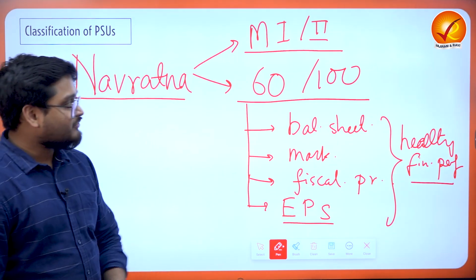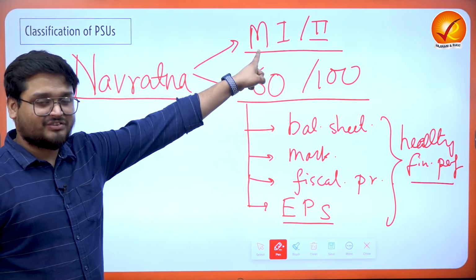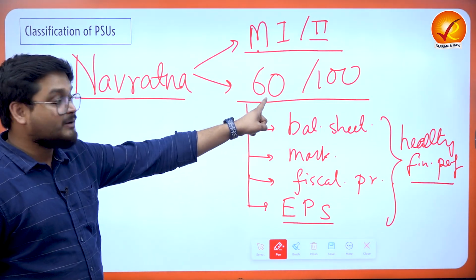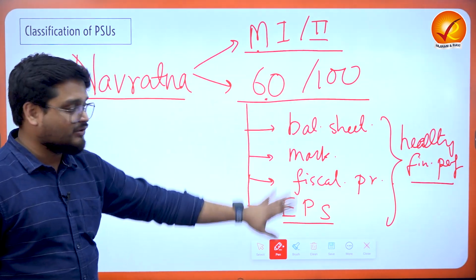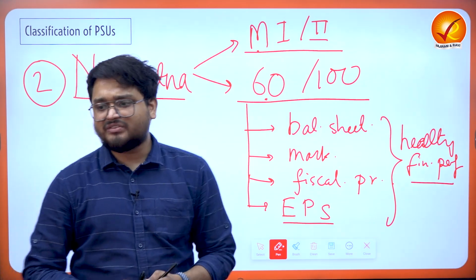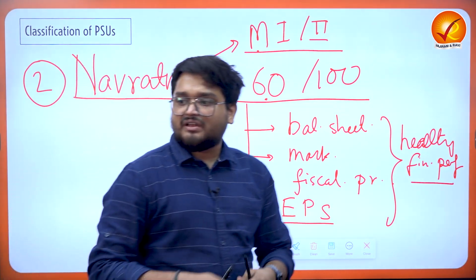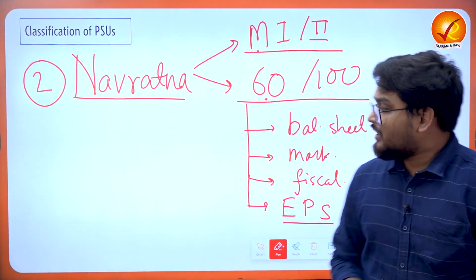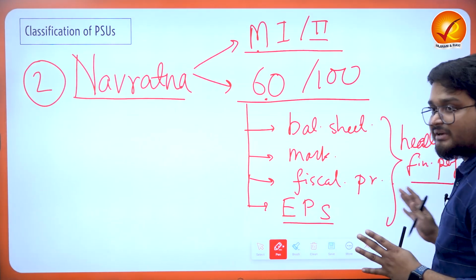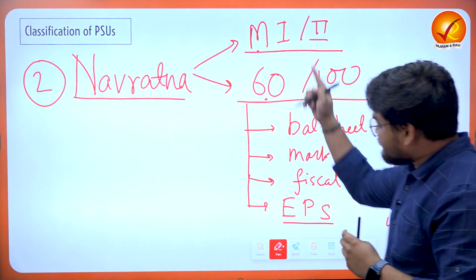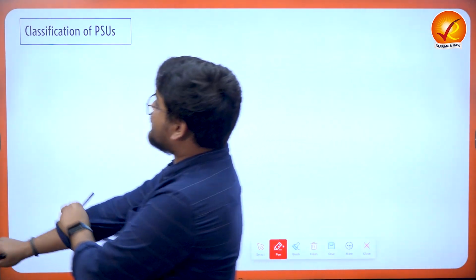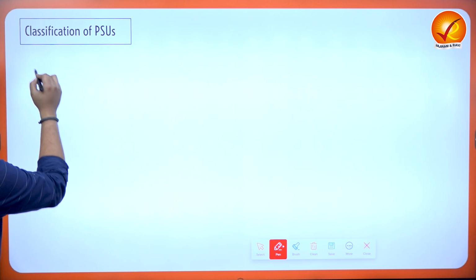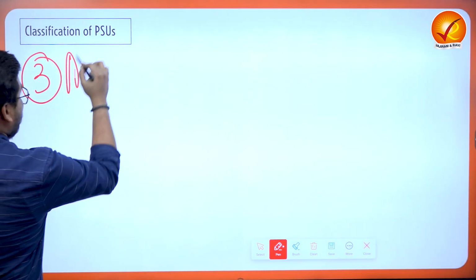That means firstly it should already be a Mini Ratna status 1 or 2 company, and finally it must get more than 60 out of 100 score in these parameters. The other parameters will be, say, cost of services, the net profit and various others, right? So this is your Navratna status, and after this finally we have a mega classification which is known as Maharatna.